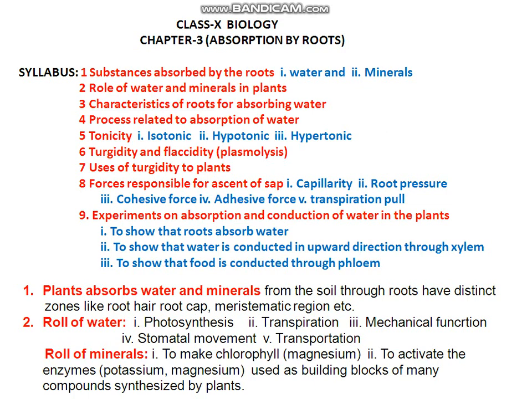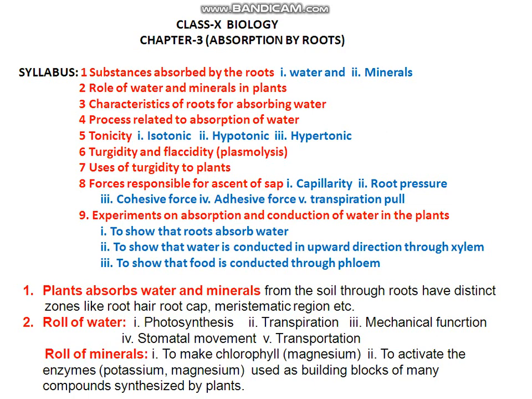Then role of minerals. Minerals act as building blocks for many compounds synthesized by plants. Some mineral elements are required by the plants as constituents of cells and cell organelles, as well as synthesis of a variety of compounds.